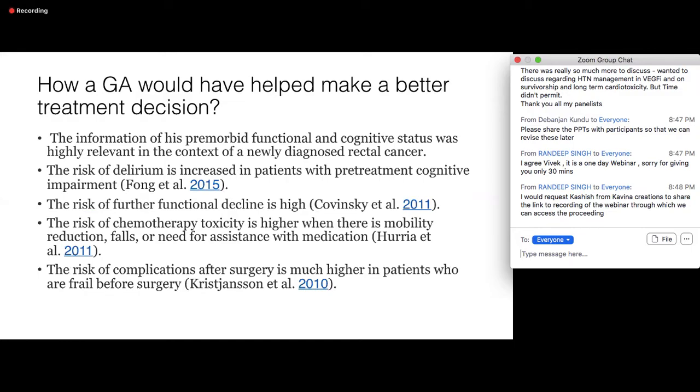The information on his premorbid functional and cognitive status is highly relevant in the context of a newly diagnosed rectal cancer. The risk of delirium is increased in patients with pre-treatment cognitive impairment. The risk of further functional decline is very high. The risk of chemotherapy toxicity is high when there is mobility reduction, falls, and need of assistance with medication. The risk of complications after surgery is, of course, much higher in patients who are frail before surgery. I hope I've impressed upon you the need to do a geriatric assessment in almost all of our patients, at least those more than 70 years of age for sure.